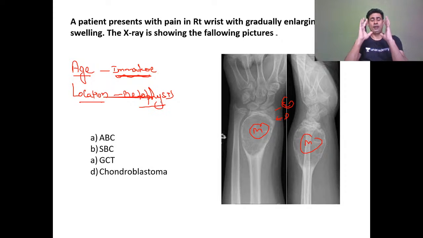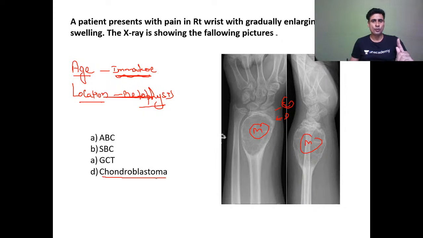So if the examiner is not giving you the age group, you can look at the physis. In an immature skeleton, you will see this growth plate or physis open, whereas in a mature skeleton, you will not find this growth plate. It will be fused. Now see each option one by one. Chondroblastoma.